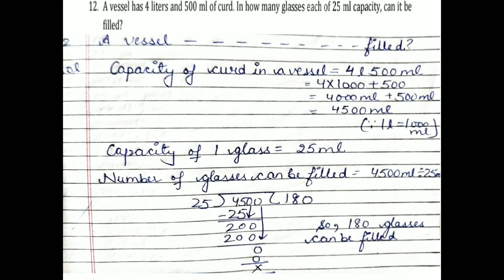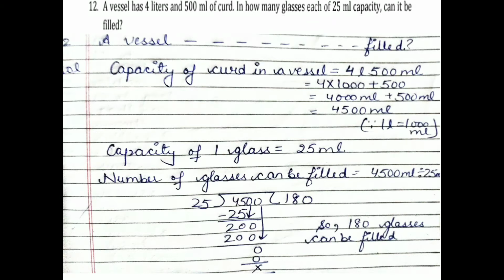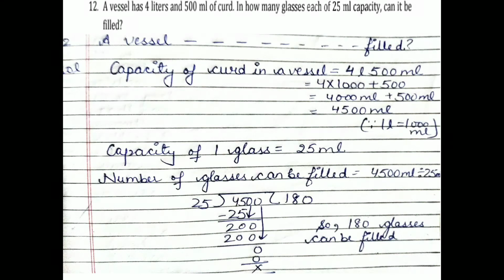Question number 12. Question number 12 is: a vessel has 4 liter 500 milliliter of curd. Means in the vessel curd is 4 liter 500 milliliter. You have to tell how many glasses can be filled if the capacity of a glass is 25 ml.